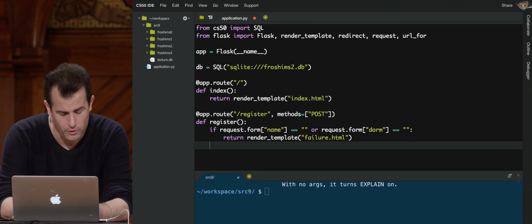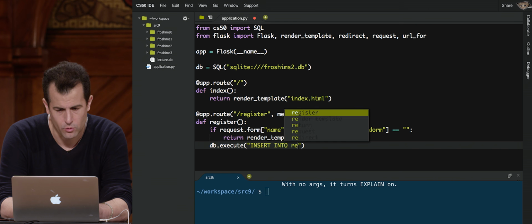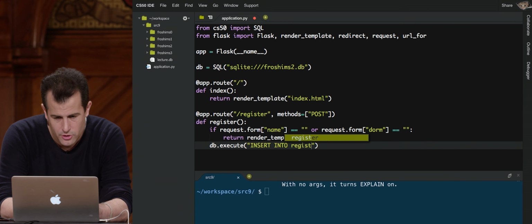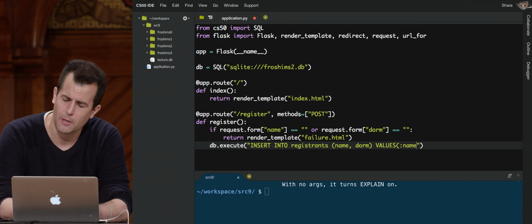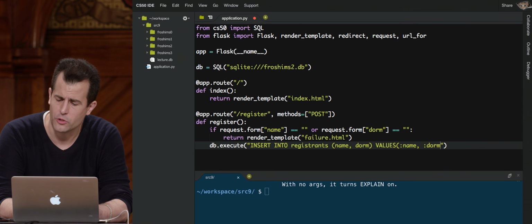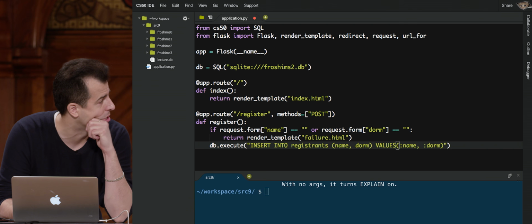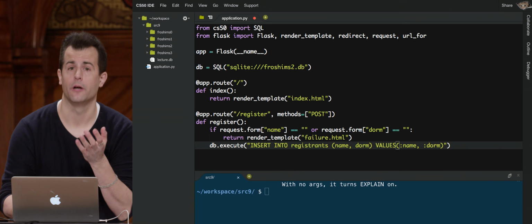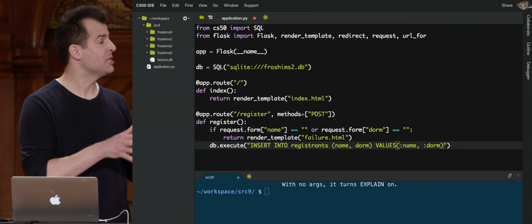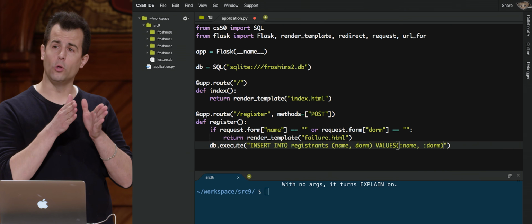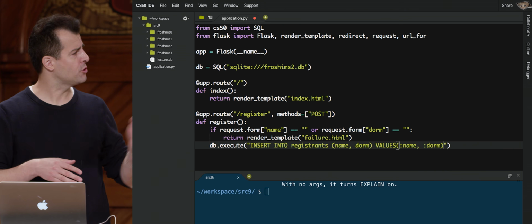Otherwise, if we're not in failure, let me go ahead and execute the following SQL. INSERT INTO registrants, a name and a dorm, with the values of, we'll come back to this in a moment, :name, :dorm. I could call these anything, but a convention in a lot of SQL libraries, whether it's Python or PHP or Ruby or other languages, is to have these placeholder values with a colon and then a word that's probably identical to the field name.